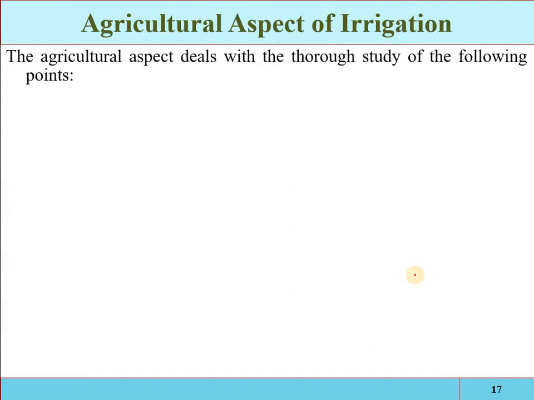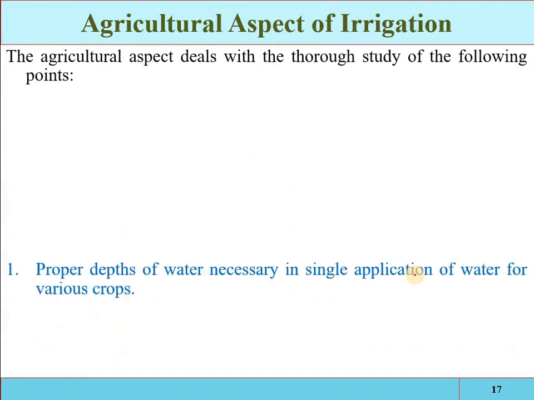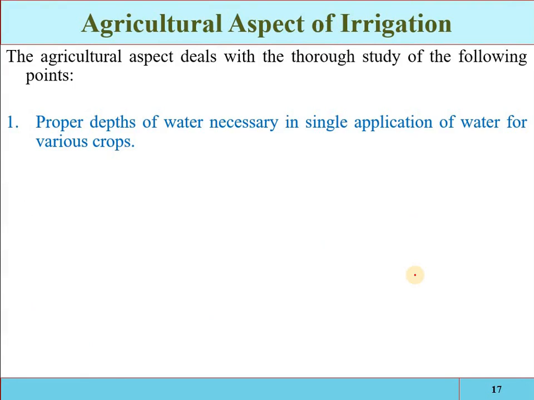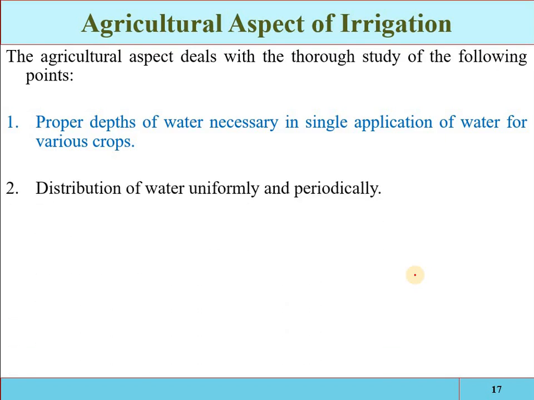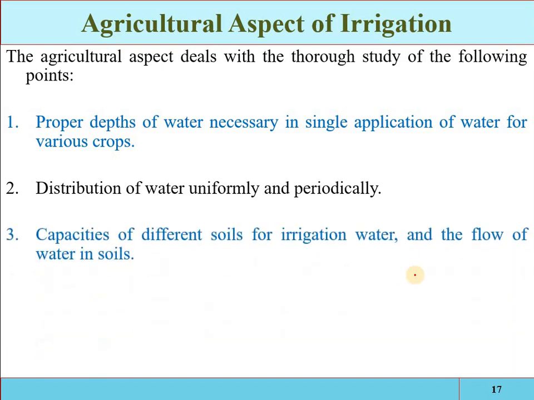What is the agricultural aspect? The agricultural aspect deals with thorough study of the following points. Proper depth of water necessary in single application of water. What is the crop requirement? What is the storage capacity of the soil? So how much water we have to apply? That is the agricultural aspect. That is related to the crop requirement, that is related to the crop consumptive use. Distribution of water uniformly and periodically, so that the water may be properly distributed in the land.